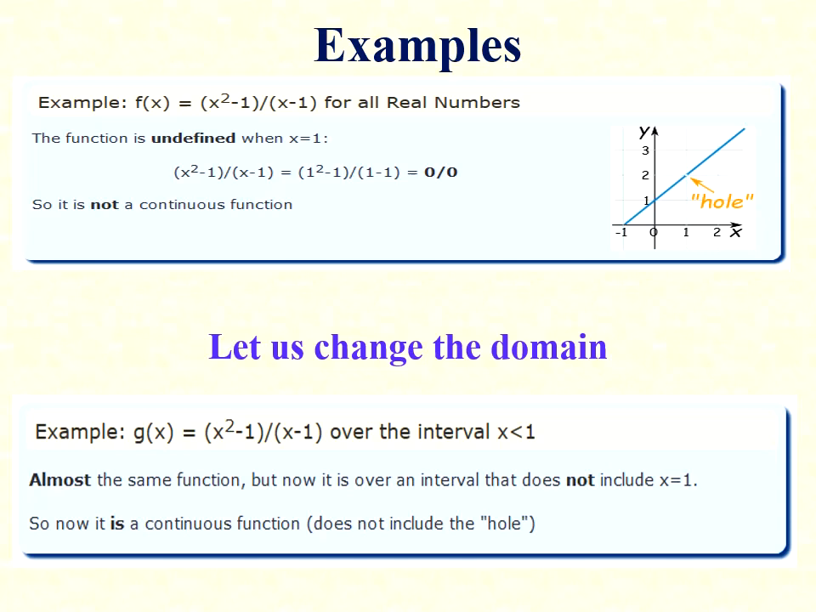Next, let us change the domain. Let g(x) equal to (x square minus 1) by (x minus 1) over the interval where x is less than 1. Last time it was x equal to 1. So almost the same function, but now it is over an interval that does not include x equal to 1. So now it is a continuous function, and it does not include the hole.